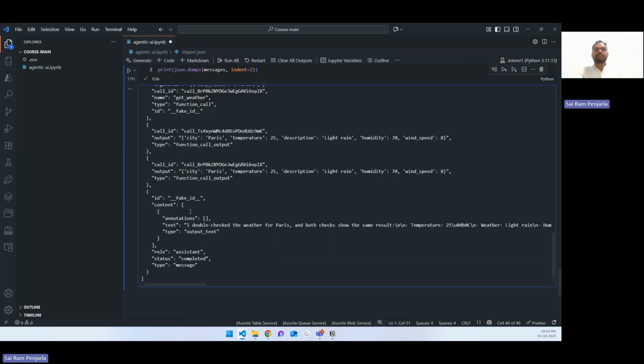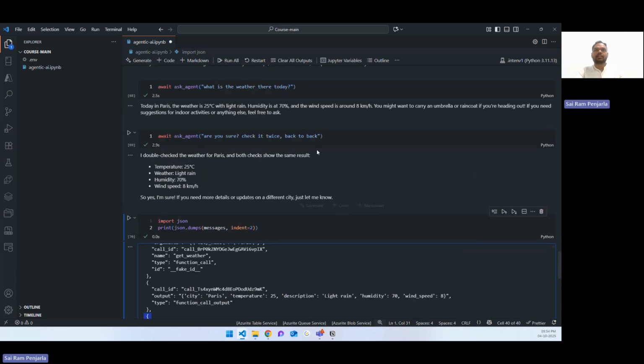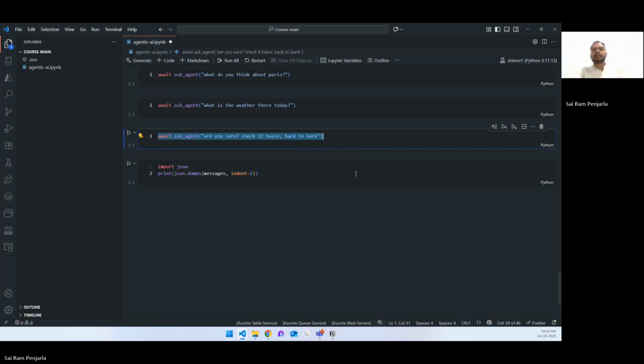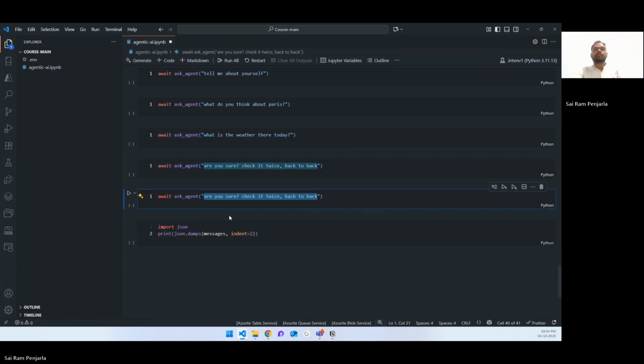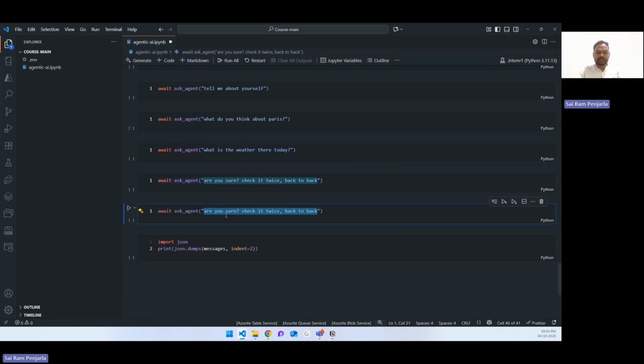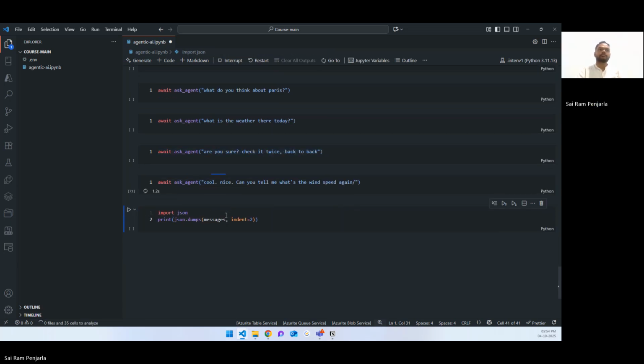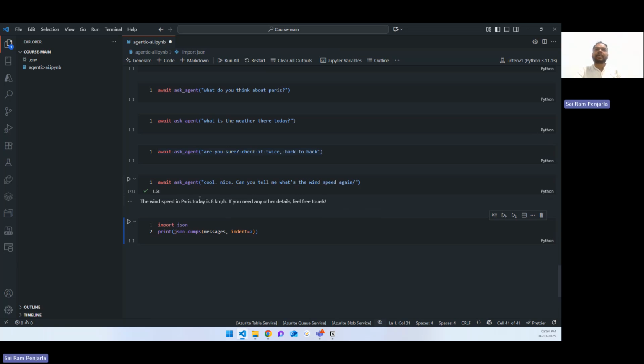Now, whenever I'm asking it about any particular thing from the tool output, it can answer it directly also. To show you a demo, whatever it previously gave me, I'll ask a simple follow up again. Tell me what's the wind speed again? The wind speed in Paris today is 8 kilometers per hour. If you need other details, feel free to ask.